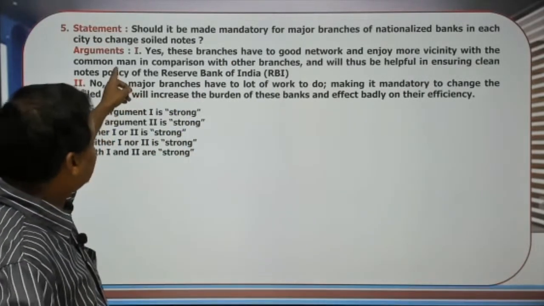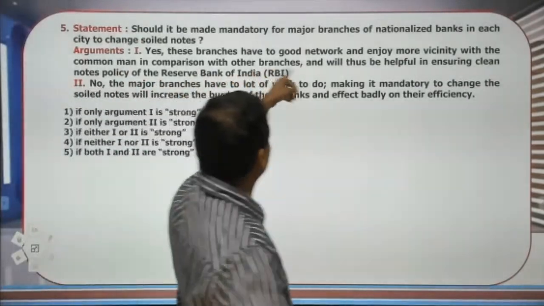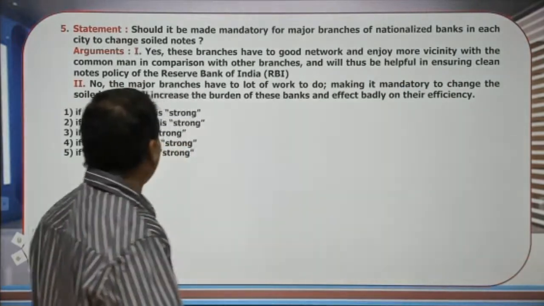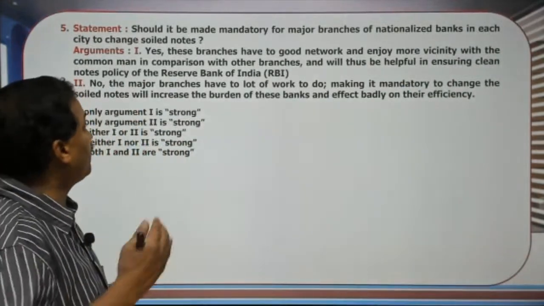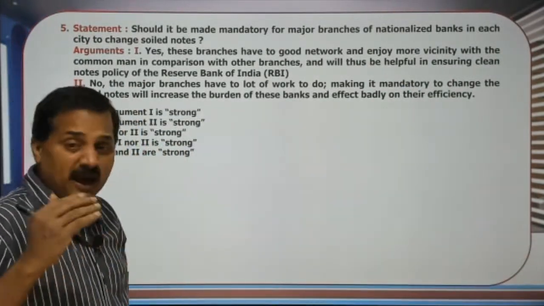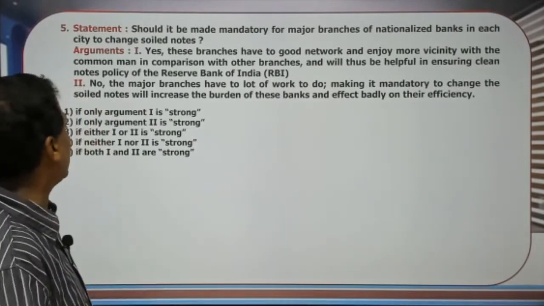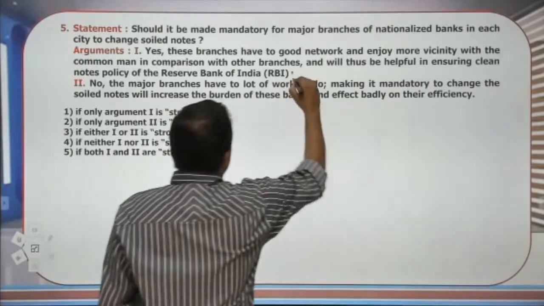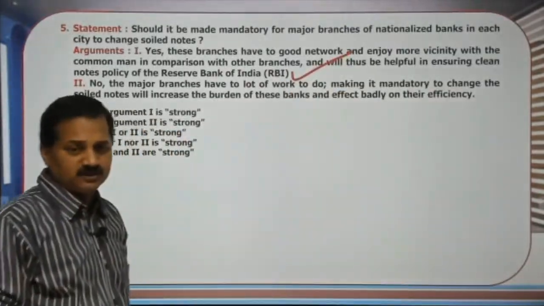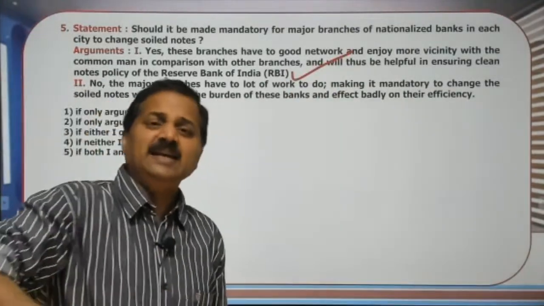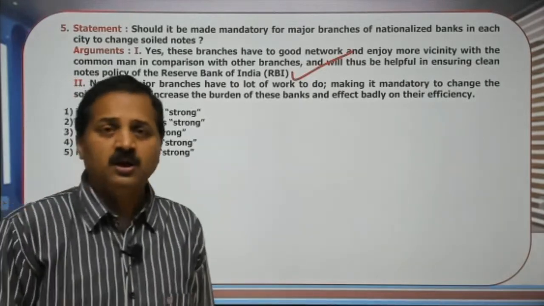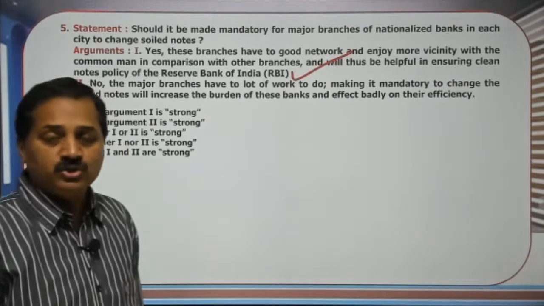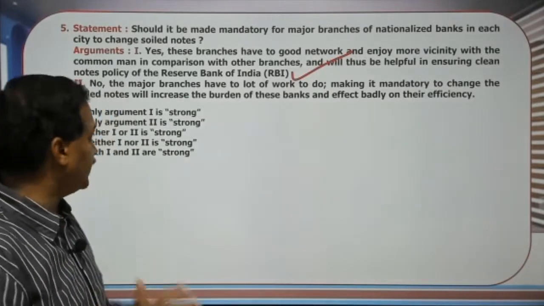The first one says yes, these branches have good network and enjoy more vicinity with the common man in comparison with other branches, and thus will be helpful in ensuring clean note policy. It is a very clear-cut argument, an excellent argument, that makes the argument strong. They cite the reason why the major branches should be asked to change soiled notes for the public.